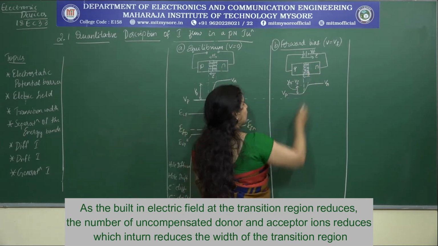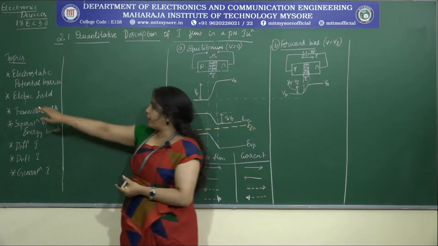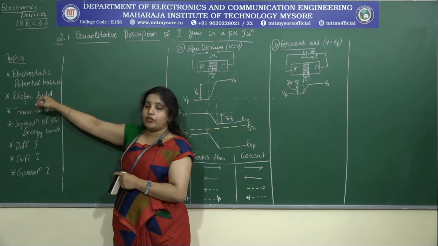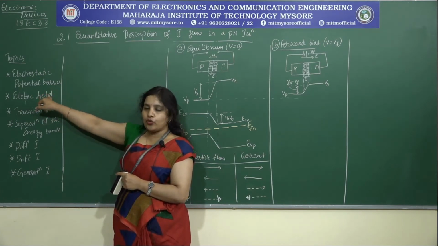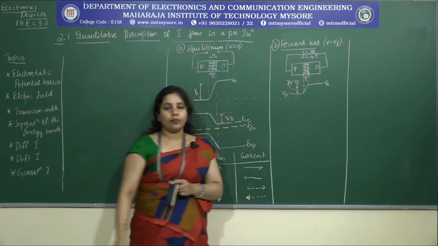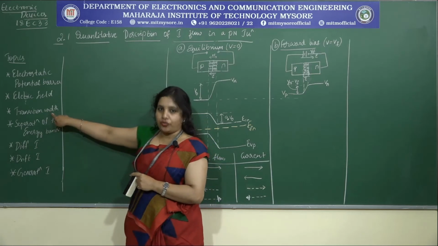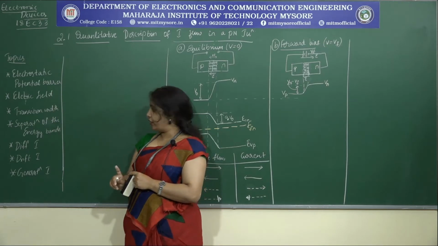Now, this is the built-in electric field. So, the built-in electric field in the transition region gets reduced because it is opposing the applied electric field. As a result, the transition width observed in the forward bias condition gets reduced. Got this point?